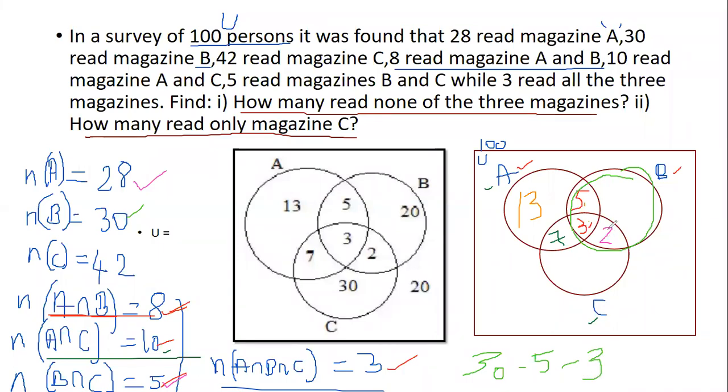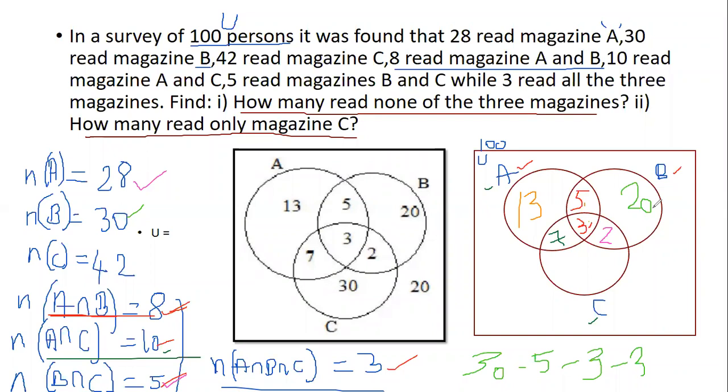And 2 of them read magazine B and C, I don't want them also. So, how much is left out? 30 minus 5 minus 3 minus 2 will give me 20. So, people who read only magazine B are 20. This is only B. This is only A. 13 is only A, 20 is only B.